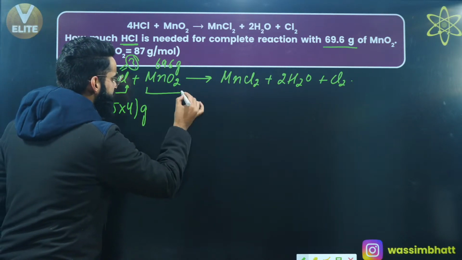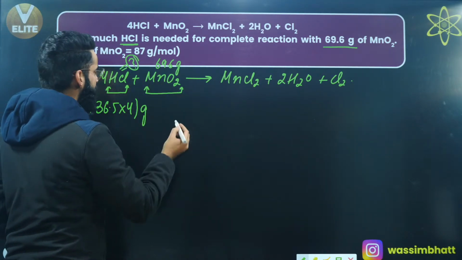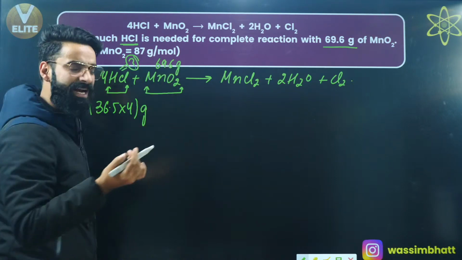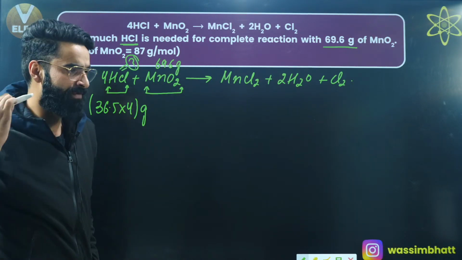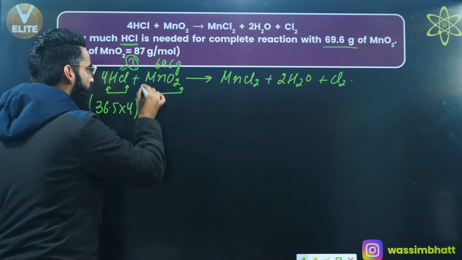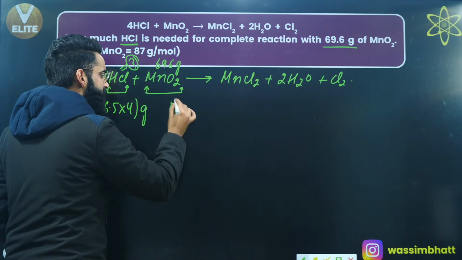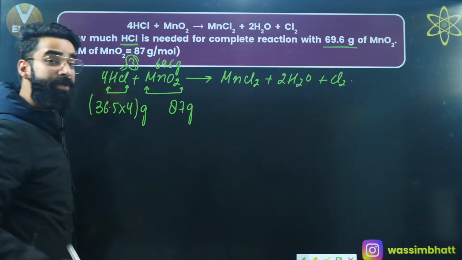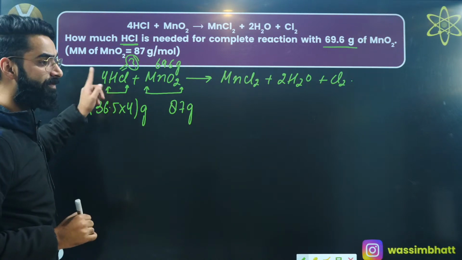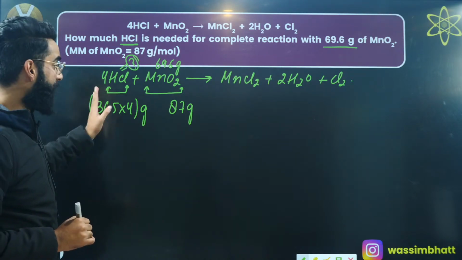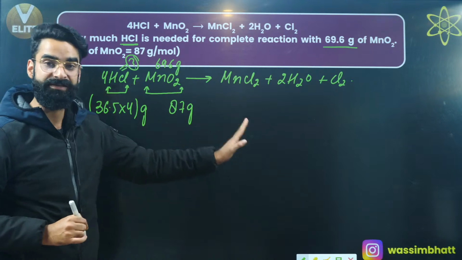What about the molar mass of MnO2? As per the equation, it's given to me as 87 grams. What does that mean? That means the mass of 1 mole of MnO2 is 87 grams. Over here we have got 1 mole of MnO2, so its mass is 87 grams. What do we need to calculate? As per the equation, we need to calculate the mass of HCl, correct? So while writing this statement, I'll write the HCl on the right hand side, right?